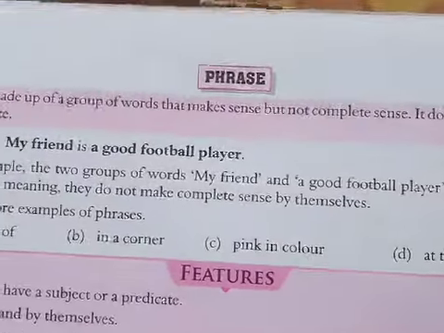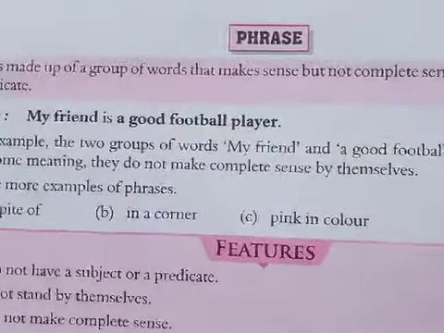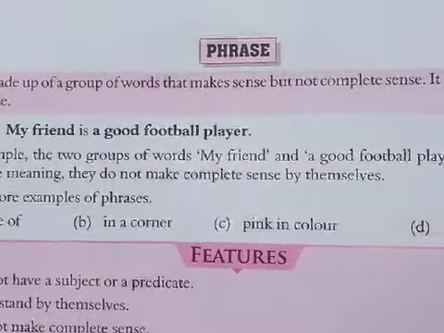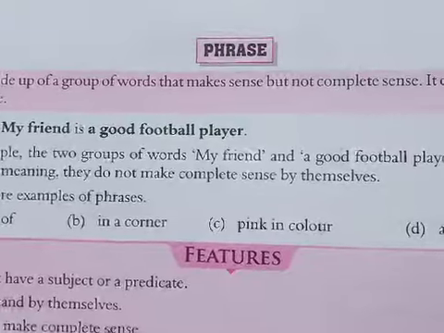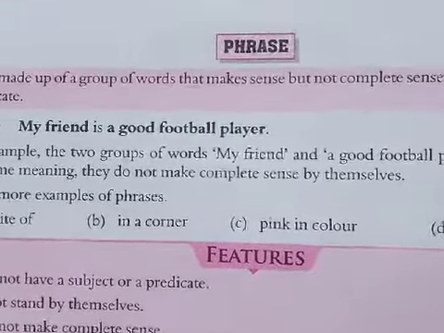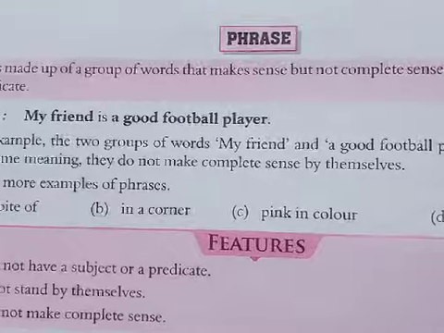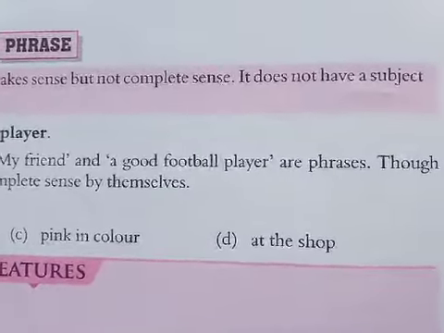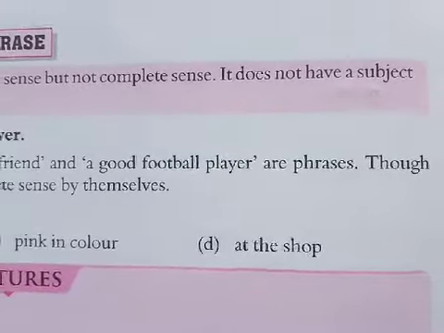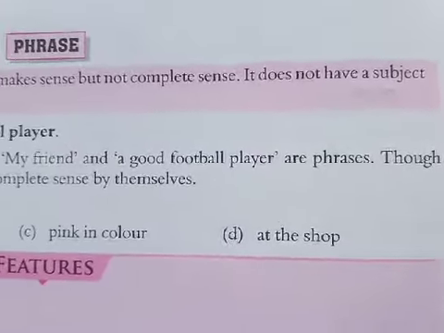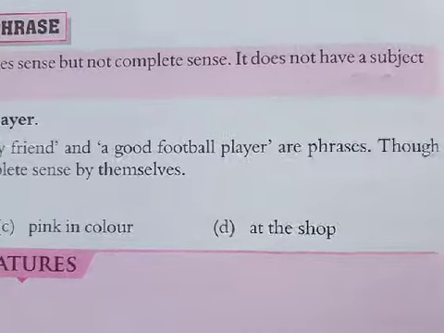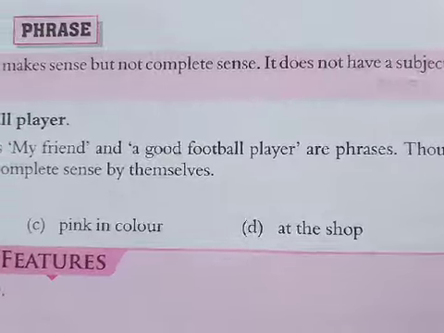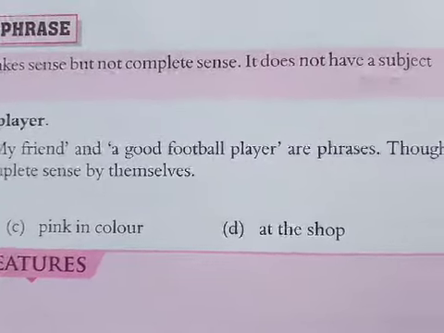As you have seen in the sentence definition, a sentence is a group of words that makes complete sense, right? But here some changes are there. A phrase is also a group of words, but we cannot consider it as complete sense. So that is the main difference between phrase and sentence. It does not have a subject. As we have seen, a sentence has subject, verb, object, etc., but a phrase does not have a subject